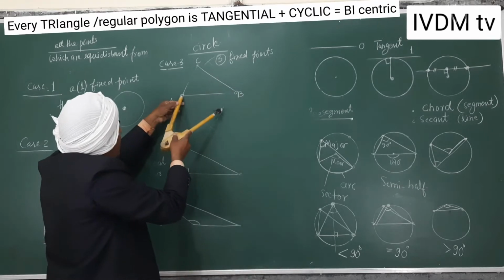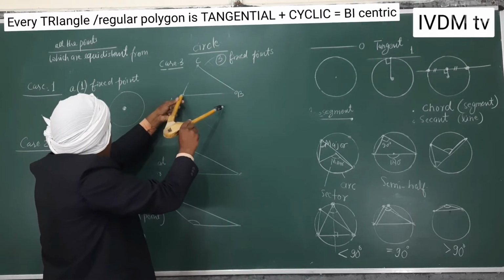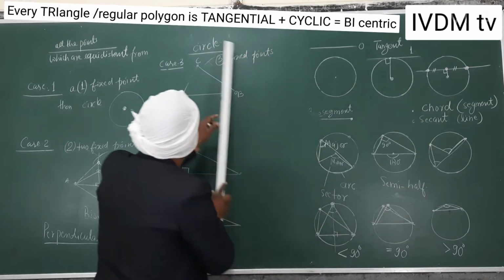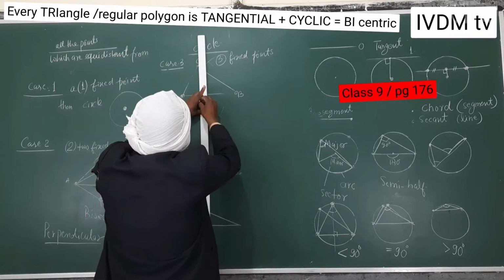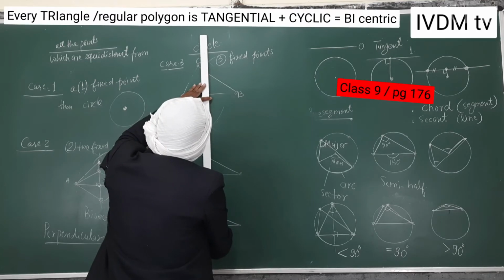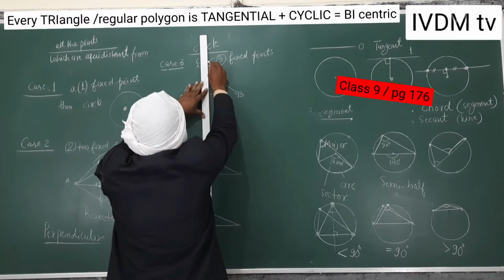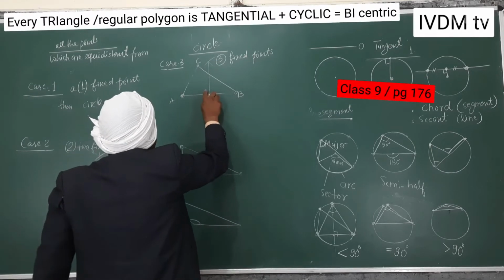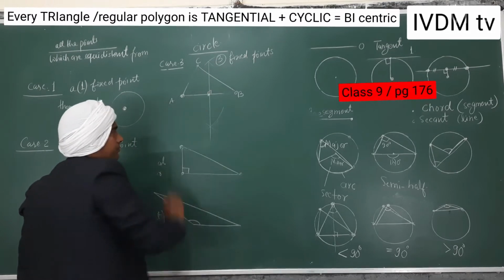If it is not cutting, then cut it. If you make it in rough, you will get exactly the same figure. This is almost the midpoint and a perpendicular bisector.